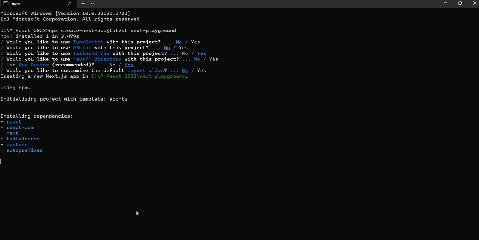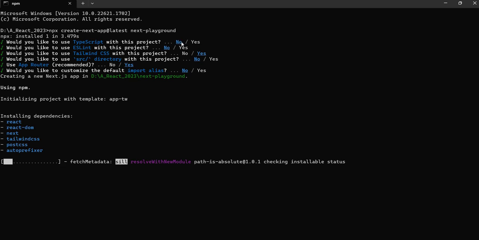Yes, it is creating. If you see, it's installing React, React DOM, Next, Tailwind CSS, PostCSS and Autoprefixer. What is PostCSS and what is Autoprefixer? We can discuss later. But Tailwind CSS is a CSS framework, and Next.js is a framework on top of React and React DOM. At least we are familiar with that.